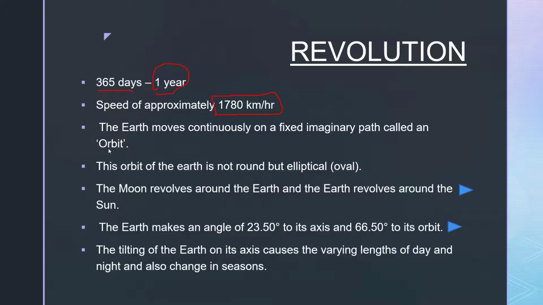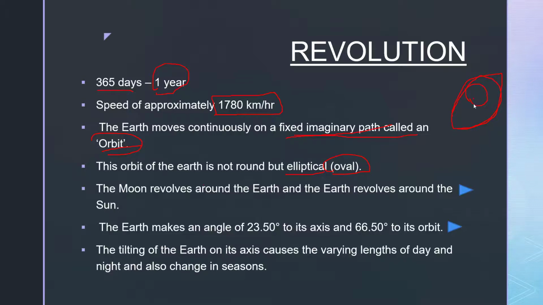The Earth moves constantly on a fixed imaginary path called the orbit. In the previous video that you have seen, the path that was shown is called the orbit, and it is not circular, but the shape of that path is elliptical or oval. Like this is a circle, while this shape is the elliptical shape, or we can call it an oval.